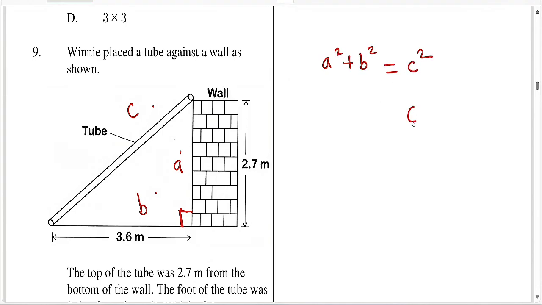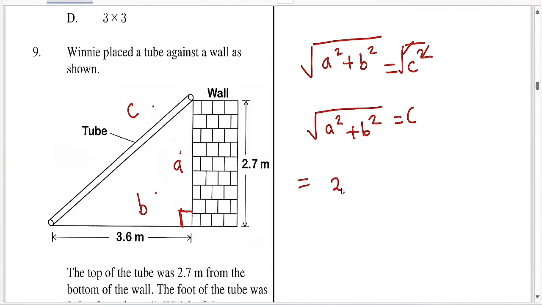So ikiwa tafuta C, which is our hypotenuse, we square root this side to remove the square, and we remain with square root of the summation of two squares, which is A squared plus B squared. So ikiwa hii 2.7 ndo A yako, uta square, utachukua 3.6 squared, pia uta square root ndo upate length of the tube.